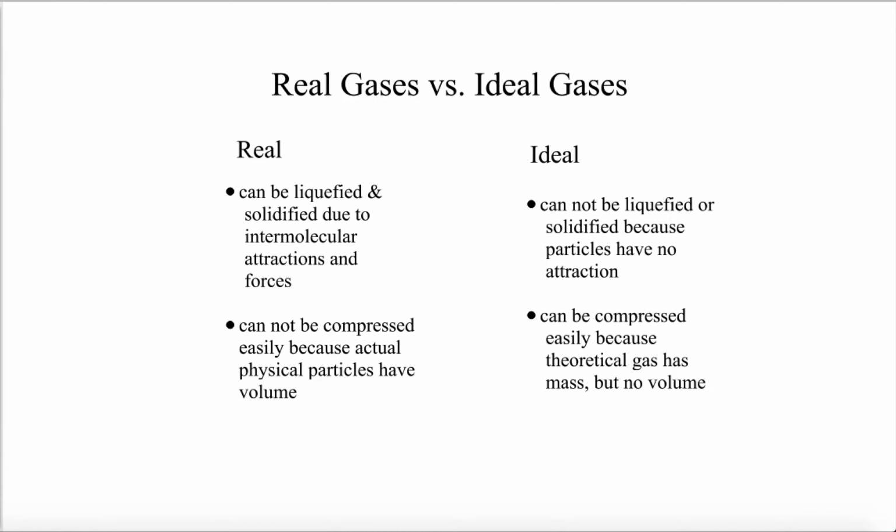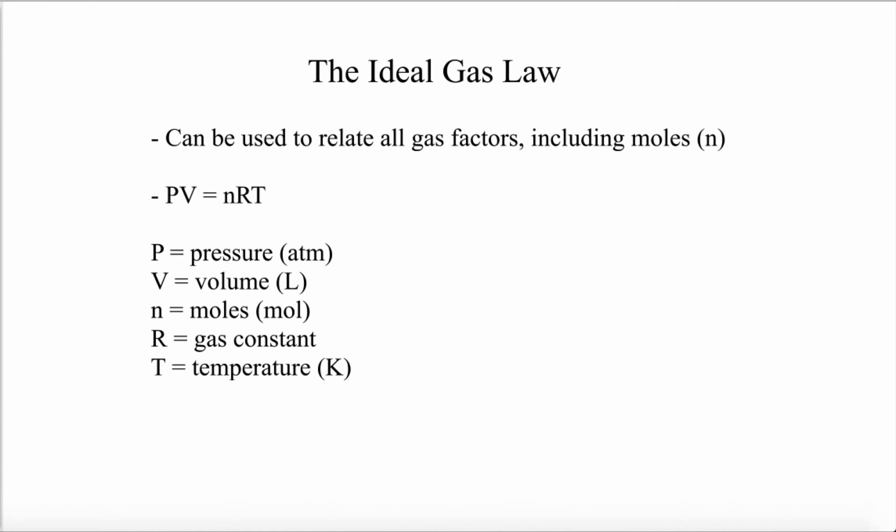All right, so let's get into the ideal gas law. So the ideal gas law relates every single component or measurement of a gas we've talked about up to this point, including the amount of gas, aka moles. So the ideal gas law is given by this equation: PV equals nRT. So P is pressure, V is volume, n is moles, R is called the gas constant, which I'll get into in a moment, and T is the temperature.